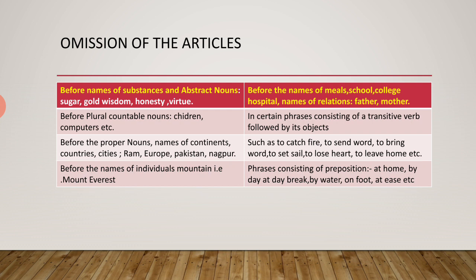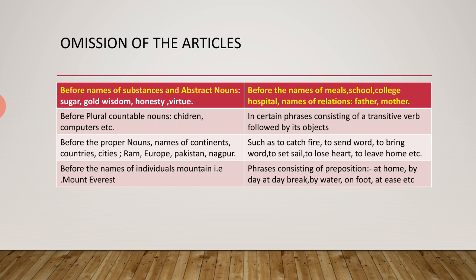Just see, number one, before the names of substances, suppose we are talking about gold, or abstract nouns, suppose we are talking about any quality: honesty, beauty, virtue. So whenever we mention a substance, any mineral like coal, I have not mentioned coal here. Sugar, gold, coal, wisdom, honesty, virtue, water. Never use an article before them. Next rule: before plural countable nouns, like children. Here the L is missing, you can write that L.